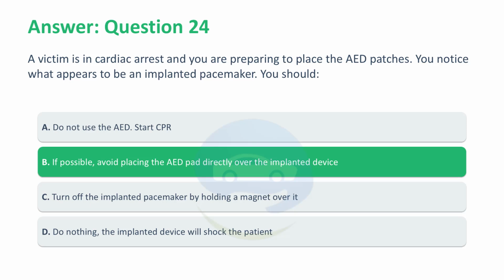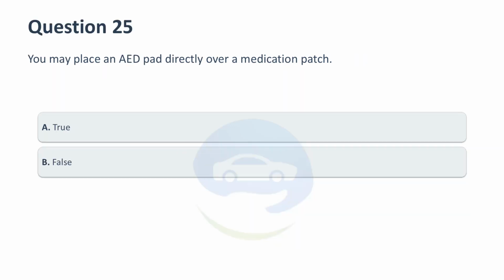Correct answer, B. If possible, avoid placing the AED pad directly over the implanted device. If an AED pad is placed directly over an implanted medical device, the device may block delivery of the shock to the heart. Avoid placing the AED pad directly over the implanted device and proceed with the normal steps of using the AED. You may place an AED pad directly over a medication patch.